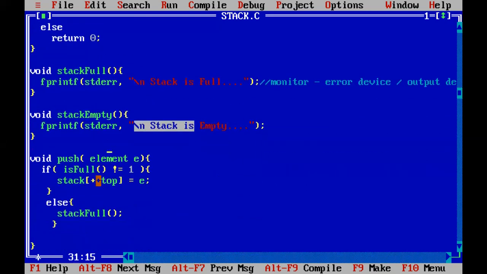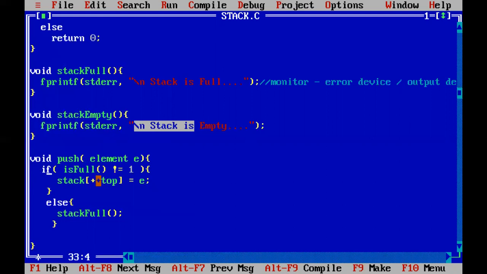And here comes the push function. It takes one argument which is of type element. Element is nothing but the user defined data type E. You know that it is a part of the stack, so it will have something called E dot key. E is something like an object, a stack variable. First we check whether the stack is full or not.